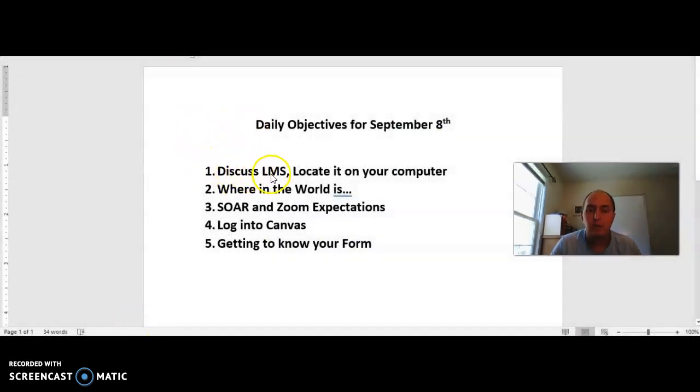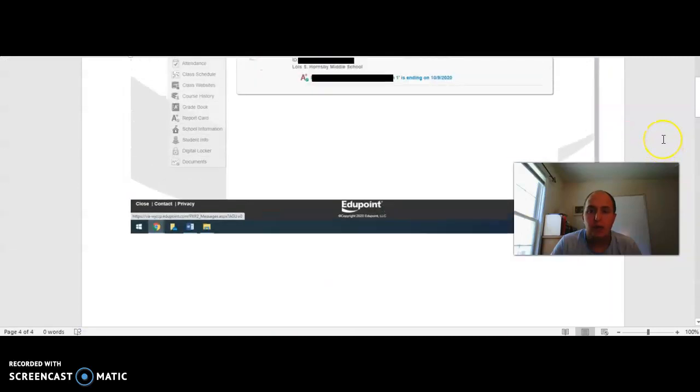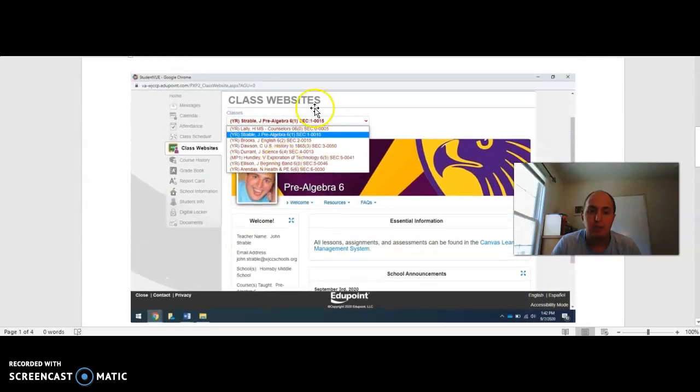The first thing we're going to do today, on the very first day of school, is discuss our LMS, which is our class website, and how you can find it on your computer. To do that, you log into your View account, and it's going to have your name, your student ID, and all that stuff. On the left-hand side, you have different options. You're going to click on class website, and it's going to pop up and look like this.